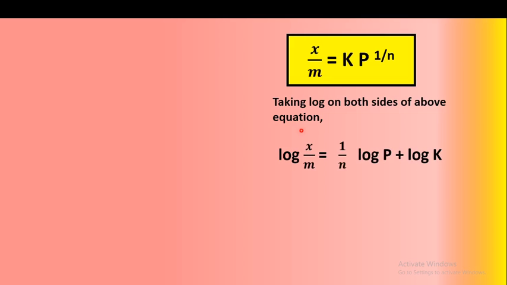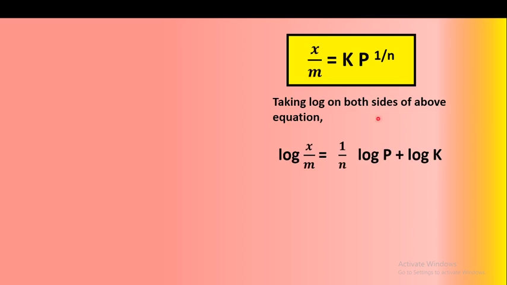So we know the equation x/m is equal to K P raised to 1/n. Here x was the amount of gas adsorbed and m was the mass of adsorbent. What are K and n? These K and n are constants, and P is the equilibrium pressure. If we take the log on both sides of the above equation, what do we get? The log of x/m.